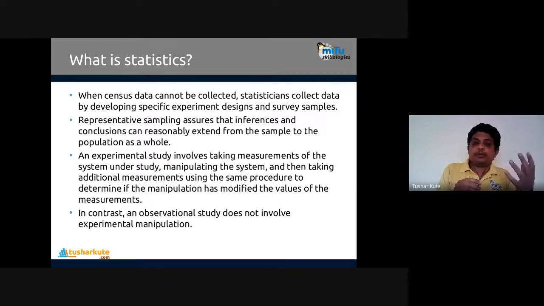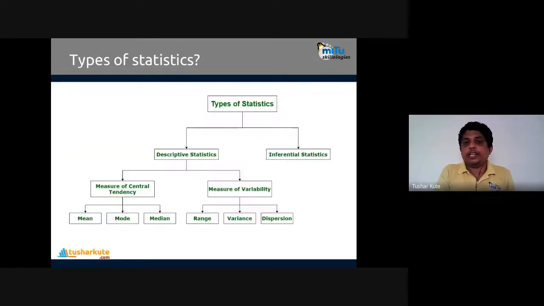An experimental study involves taking measurements of the system under study, manipulating the system, and then taking additional measurements using the same procedure to determine whether the manipulation has modified the values of the measurements or not. So, applying to sample and population: the 5 people I have collected are called a sample, and 100% of the people are called the population. Whatever analytics I have taken from the sample is assumed to apply to the population also. That is the common idea statistics uses.